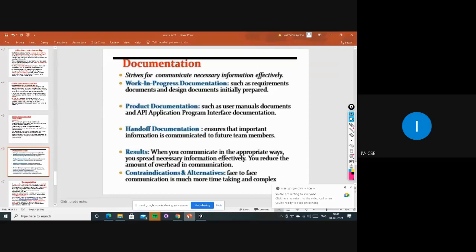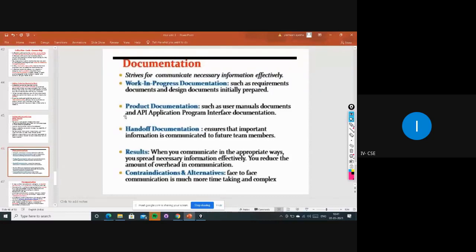Whatever we have done and whatever the things involved in the project, everything we are putting on paper, right? So documentation, simply we can say, strives to communicate necessary information effectively. Everything we are putting on paper, what we have done, what requirements we have gathered, what work we have done, what remains, everything we are maintaining in one documentation, one book, right?